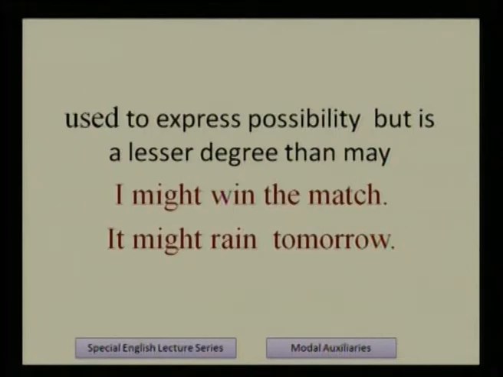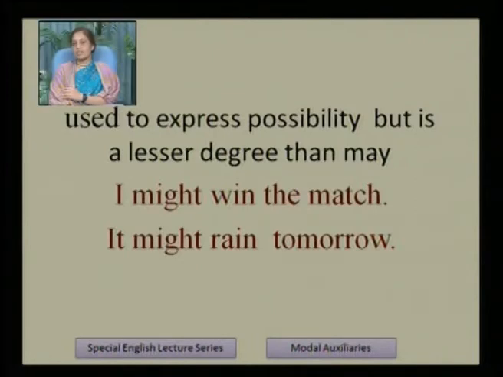Here we are not using might as a past form of may. Here we are using might as a separate form. Separate form means possibility. I might win the match. It might rain tomorrow. So in both these sentences we find possibility, and might itself shows the meaning of possibility, but it is in a lesser degree than may.